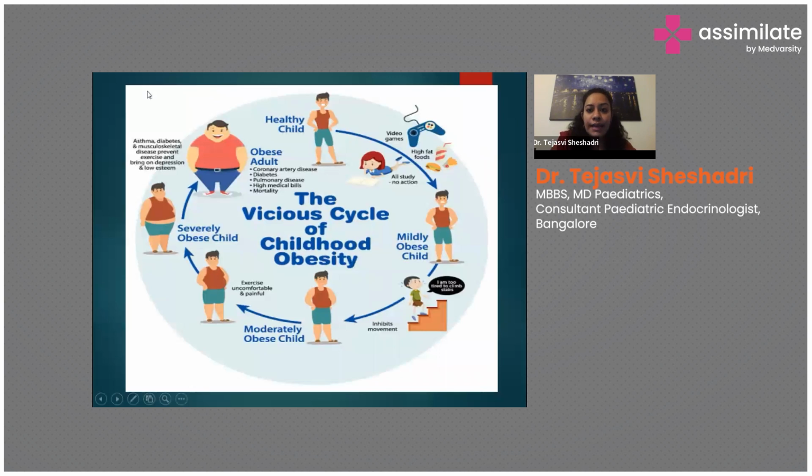So this is a vicious cycle. We have a healthy child, as I mentioned, because of the pandemic, the child has completely been on inappropriate food and increased screen time. Child becomes mildly obese. Once the child becomes mildly obese, there is exercise intolerance. So the child is not able to climb the stairs, not able to play, not able to be active. This results in increased weight gain, resulting in moderately obese, and again, exercise becomes painful, child becomes severely obese, and then the child becomes an obese adult because, as I mentioned, from childhood it spills on to adulthood. And that's when the complications also begin.